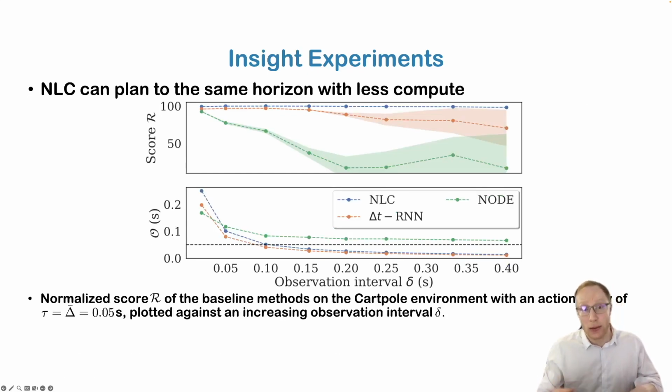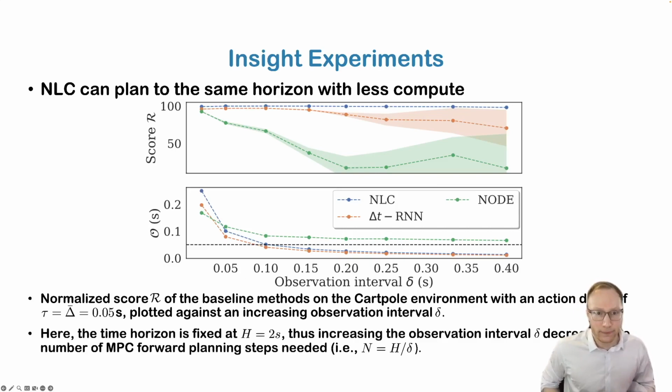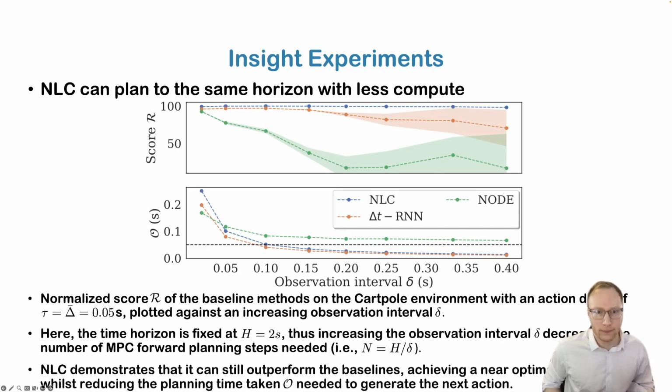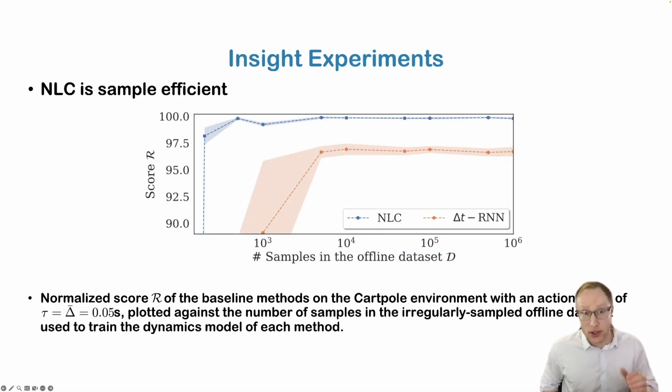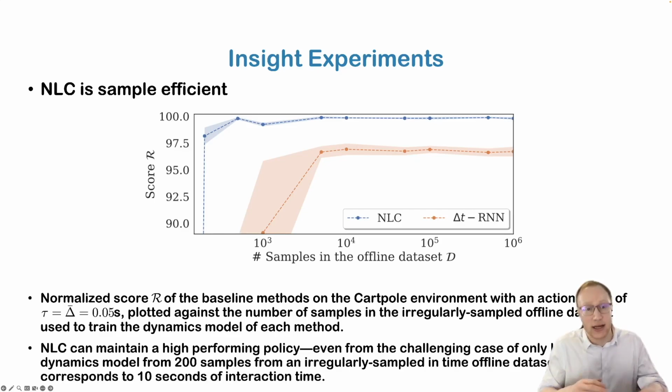Similarly, it can also plan for the same horizon using less compute, being able to predict a good action which still achieves quite high-performing policy performance in much less time. And also, we show that Neural Laplace Control is sample efficient, in this case learning on the cart pole environment from just around 10 seconds of interaction time, achieving a sufficient policy performance.